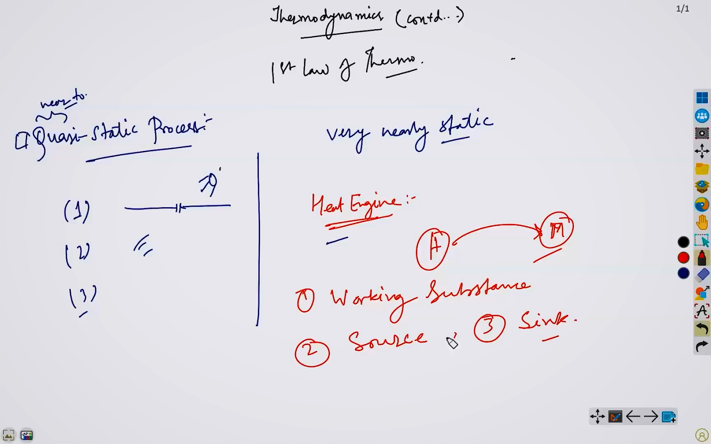Now what are these components? Well, you can say something like this. A reservoir that supplies energy in the form of heat is called a source, and one that absorbs that energy, this you can call a sink. This reservoir giving you the heat is the source, and this reservoir absorbing that heat as energy, you call this the sink.